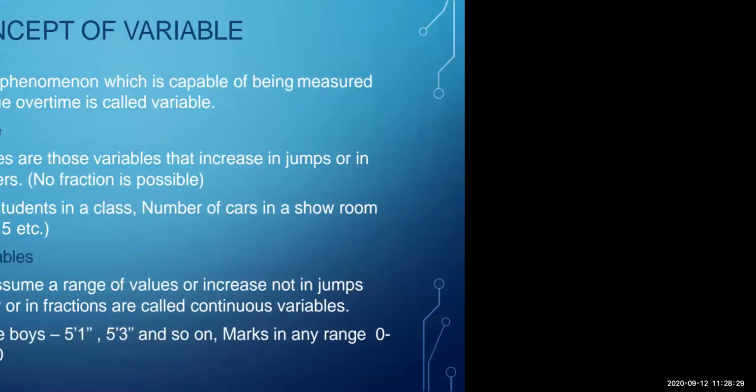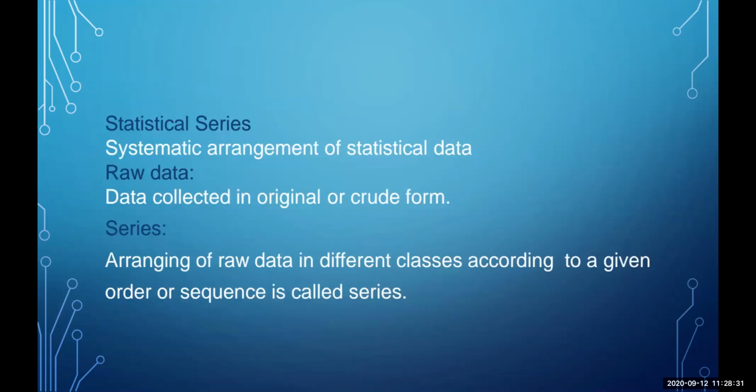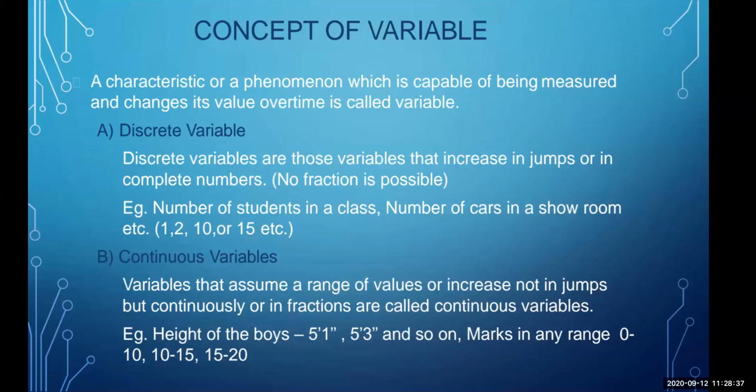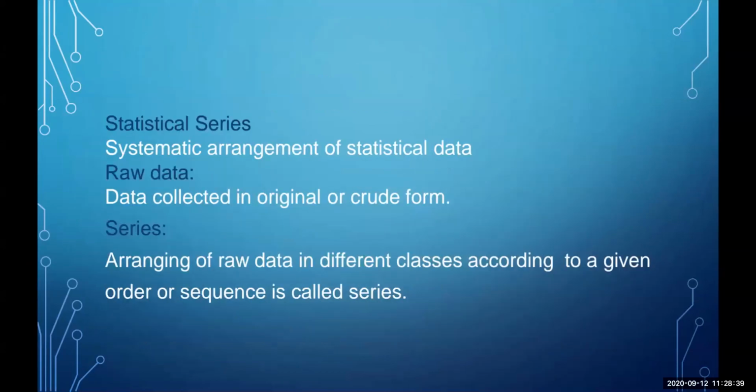Now let's understand what is a statistical series. It means a systematic arrangement of statistical data. These are the basic concepts which everyone should know. Raw data is the one which is collected in original or crude form. For example, when I'm asked to collect information from 500 people, and I have collected all the data, that is in the raw form.